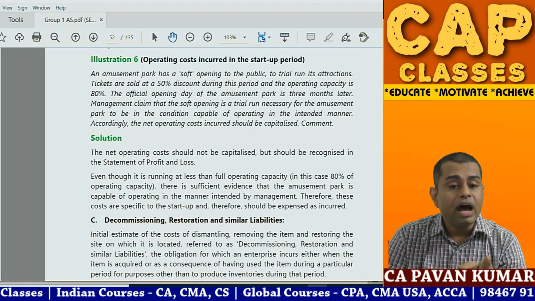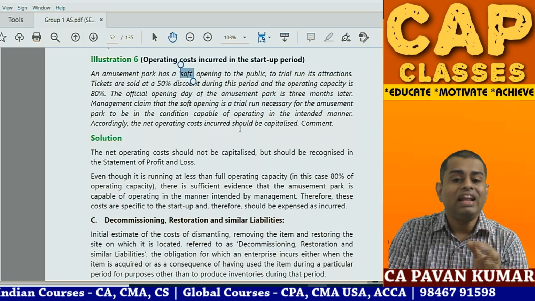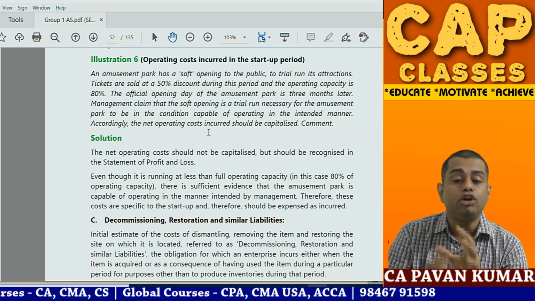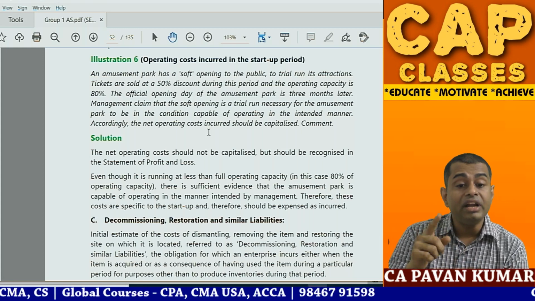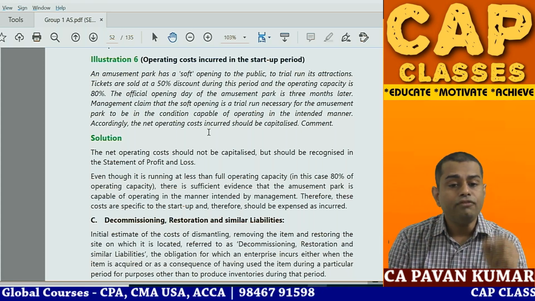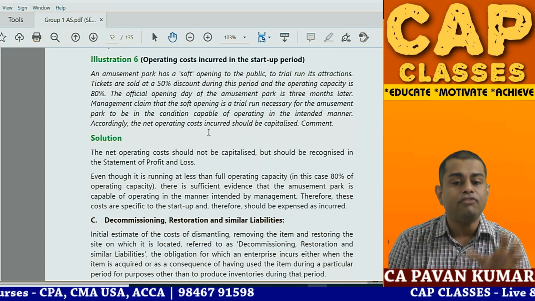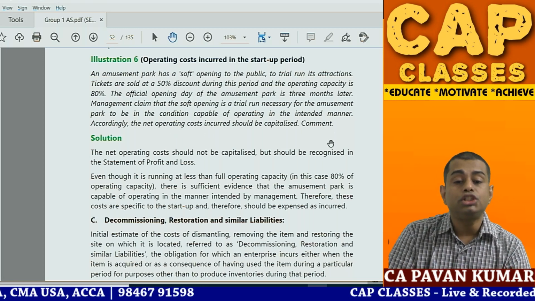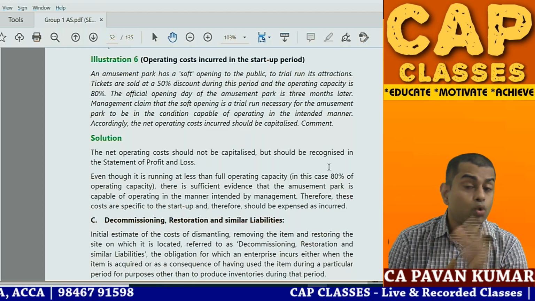Then the sixth question. An amusement park has a soft opening to the public, to trial run its attractions. Tickets are sold at 50% discount during the period and operating capacity is 80%. The official opening day of the amusement park is 3 months later. Management claim that the soft opening is a trial run necessary for the amusement park to be in condition capable of operating in the intended manner. Accordingly, the net operating cost should be capitalized. Comment. Super question. Quality question.